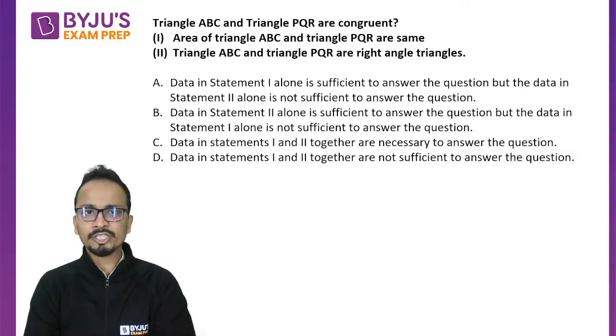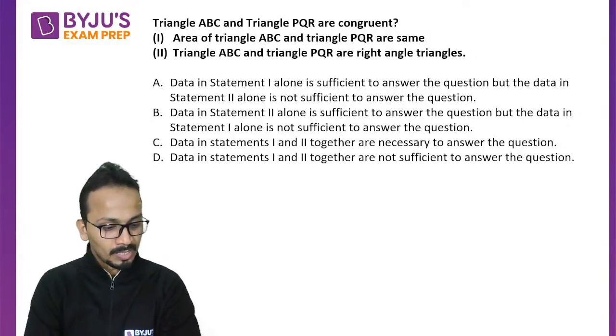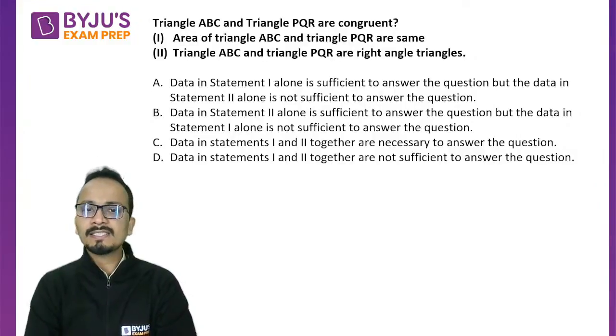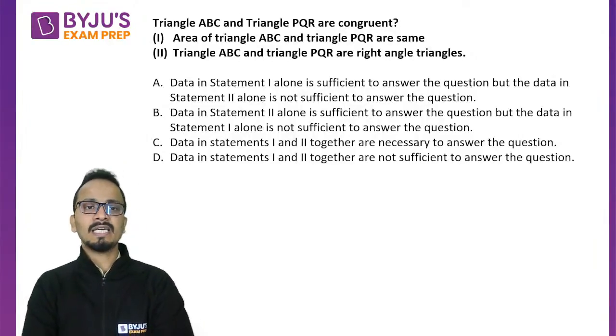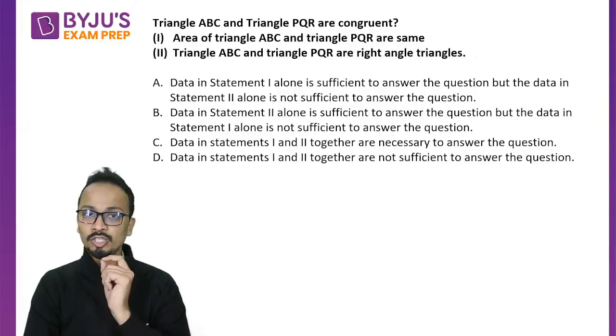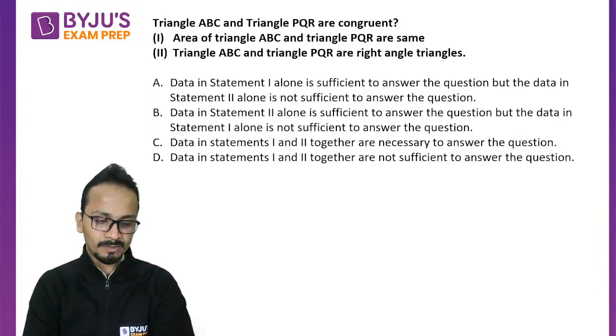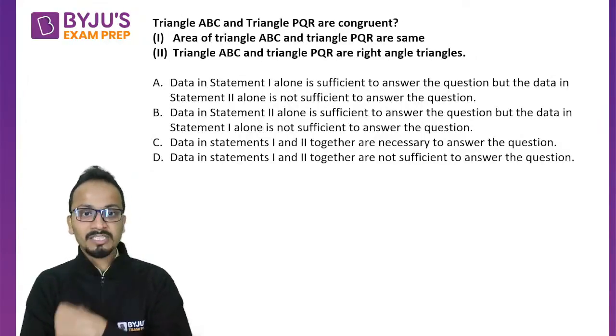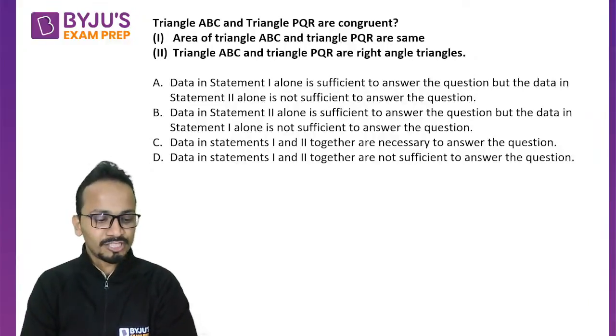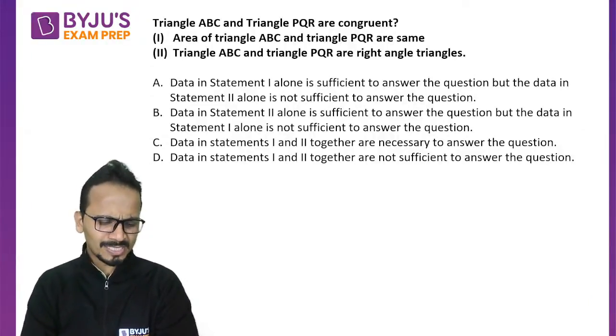All right. Anushka says option A, data in statement 1 is sufficient to answer the question, but data in statement 2 is not sufficient. All right. Path says A, Vicky says C: data in statements 1 and 2 together are necessary to answer the question. All right, Vicky, so you're saying that the answer cannot be calculated by using only statement 1. Chandan says A. Now Rajat says D. Strange. Data in statements 1 and 2 together are not sufficient to answer the question. And the rest of you are saying the answer is option A.